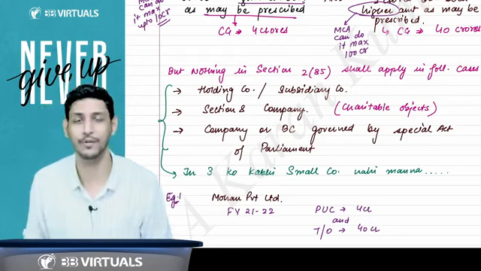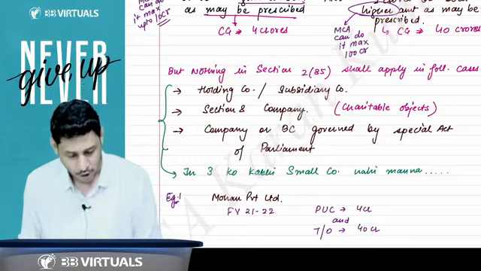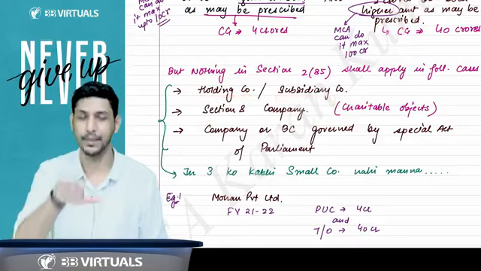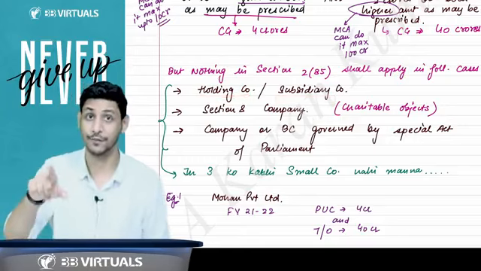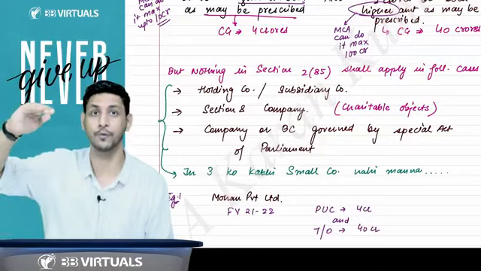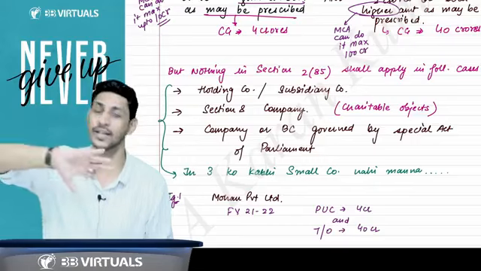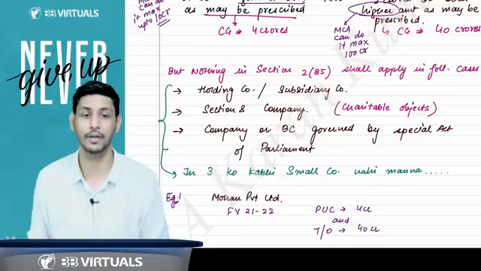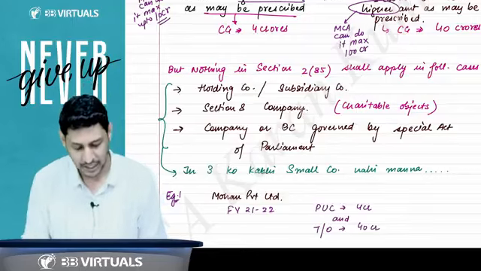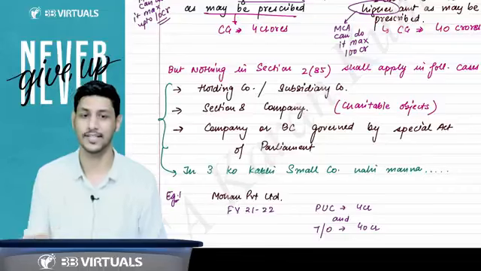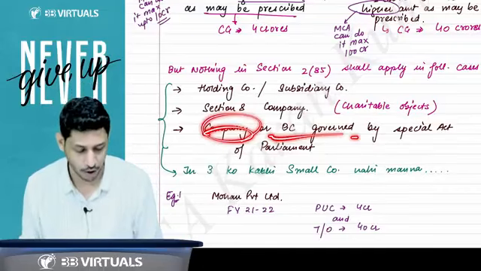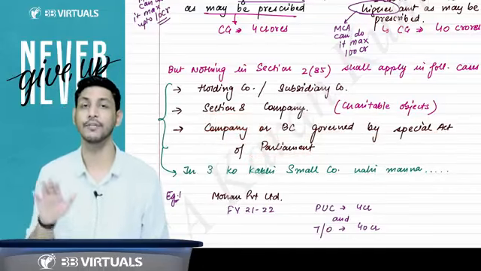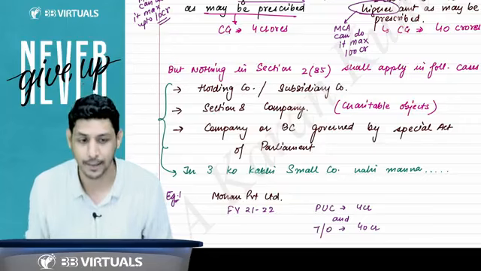You are a group company, you will not be considered as a small company. So I'll say holding company, subsidiary company can never be a small company. Even if their paid up share capital is up to 4 crore, their turnover is up to 40 crore, doesn't matter. You will never ever be considered as a small company. Section 8 company will not be considered as a small company, and a company or body corporate governed by a special act of parliament will also not be considered as a small company.